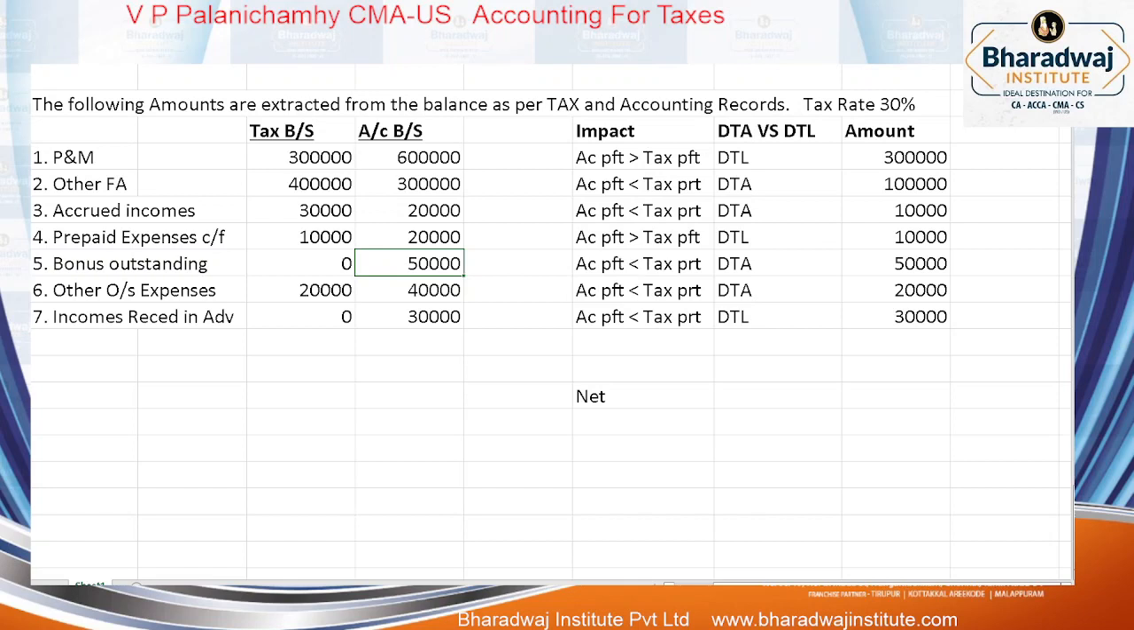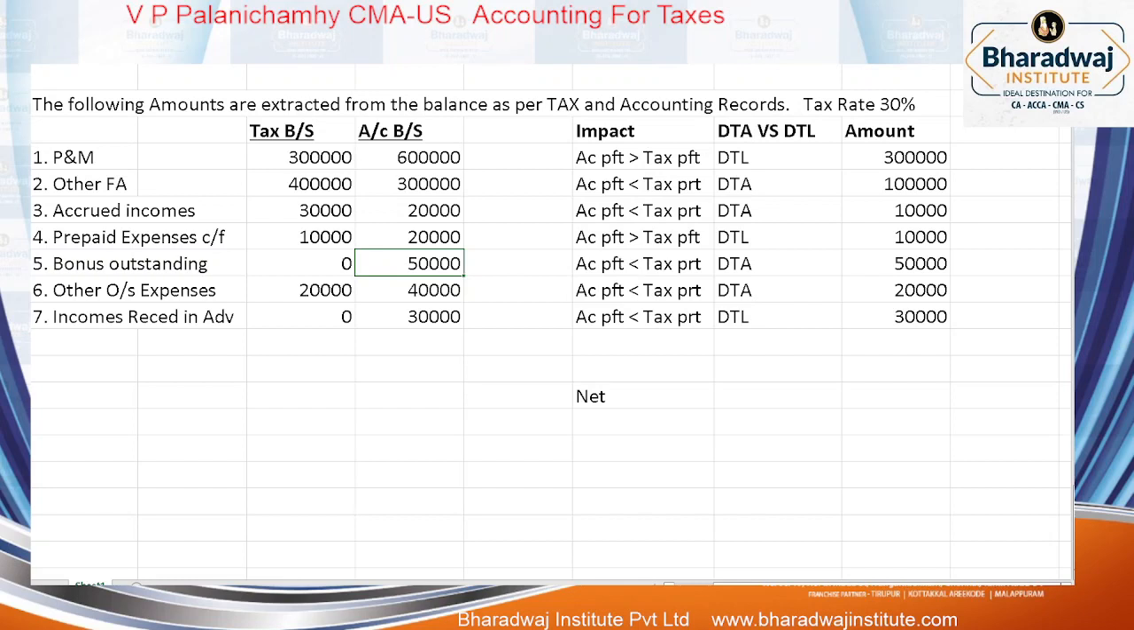We have charged it in the accounts P&L account; in tax, it is not charged. It is not charged. So which profit will be more? Accounting profit will be lesser than which profit? Tax profit. Or you can say bonus outstanding: allowed expense or disallowed expense? Tax disallowed expense. In accounts, on what basis would we have recognized it? Accrual basis. We charged it in accounts, but in tax we will not allow it.